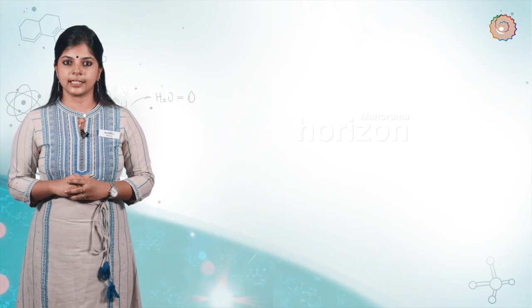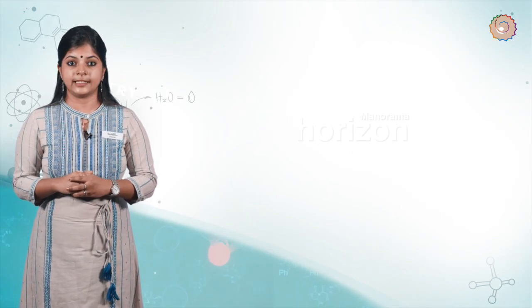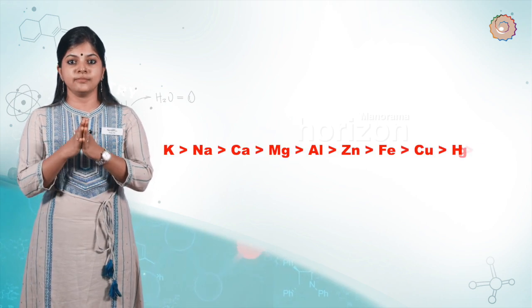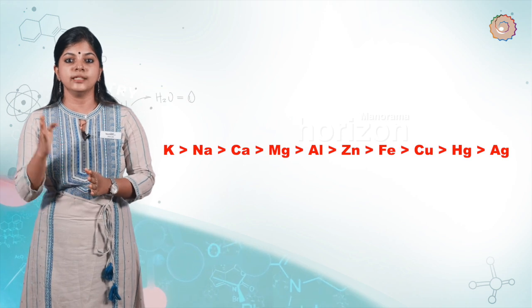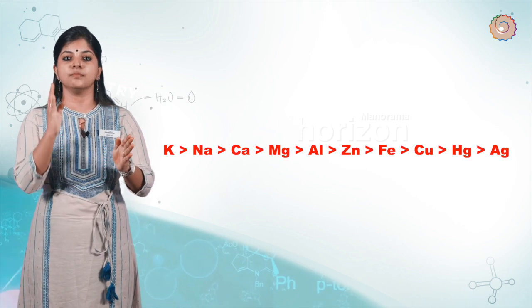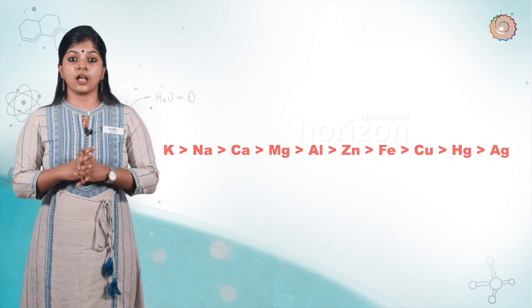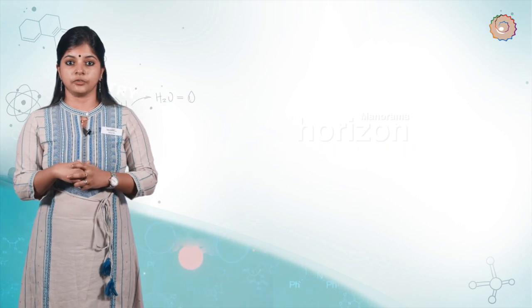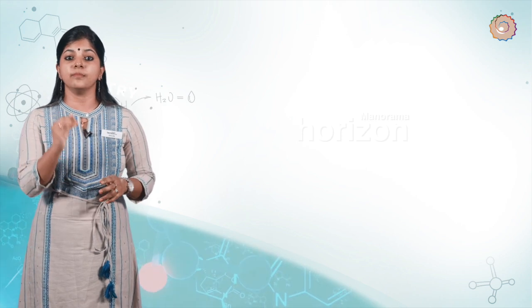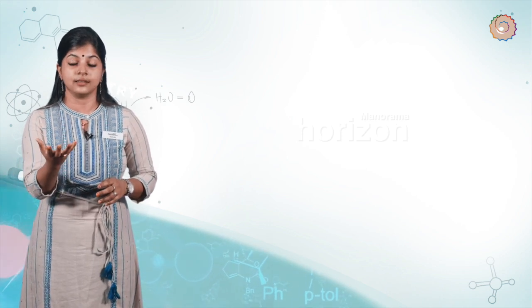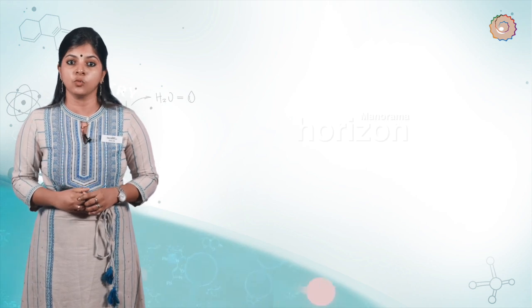The order of reactivity of metals towards dilute HCl or sulfuric acid is in the order potassium, sodium, calcium, magnesium, aluminum, zinc, iron, copper, mercury and silver. Now we saw that metals react with acid to give salt and hydrogen, right? However, hydrogen gas is not evolved when metal is treated with nitric acid. That is also an acid, but hydrogen is not evolved.